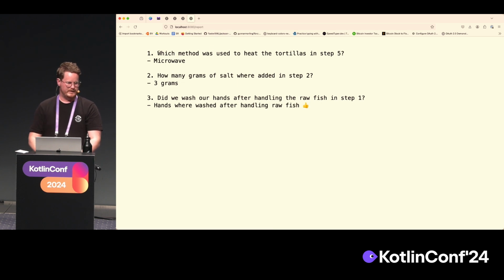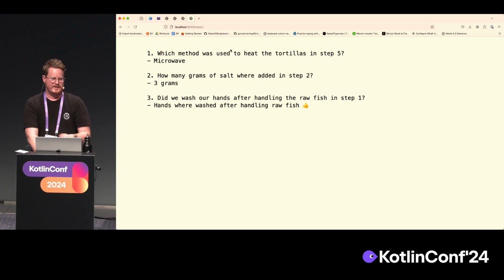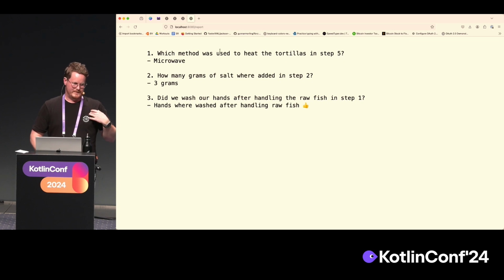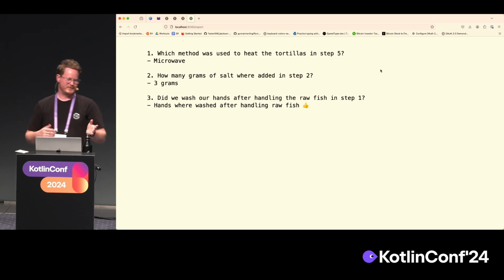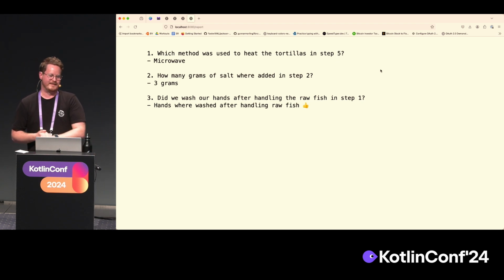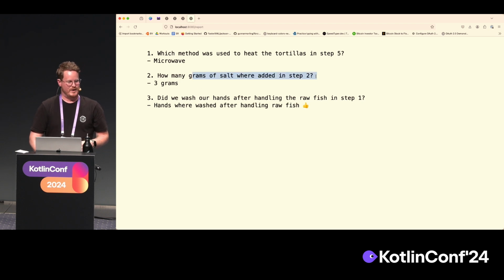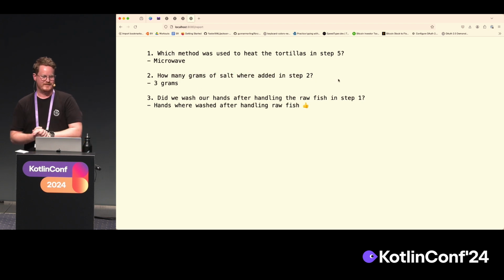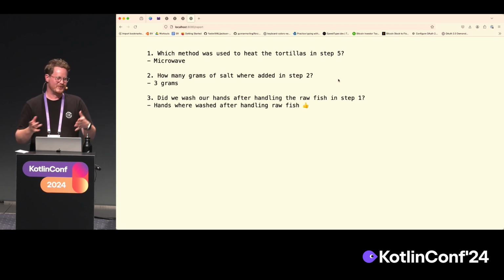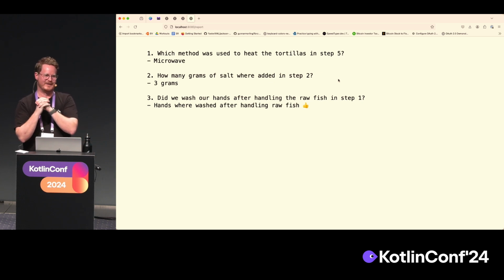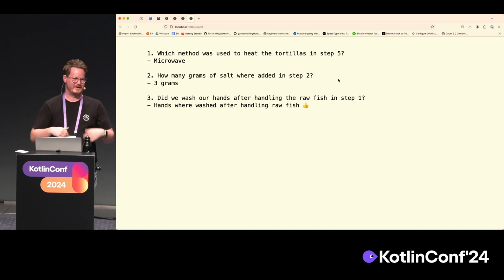So we can actually ask questions to our system, like which method was used to heat the tortillas in step 5. We have 2 options for that. We can use the microwave or the oven. And in this case, the microwave was used. Or how many grams of salt were added in step 2. So at the moment, these are non-interesting questions, but the interesting part is that we usually get random questions like these from product managers, and we're like, okay, yeah, I can build something for it, but I can't say it right now.